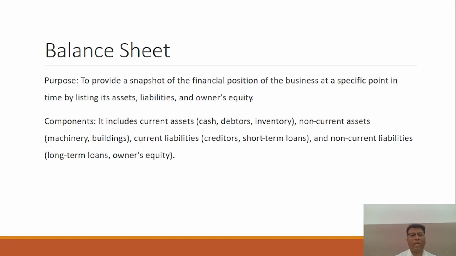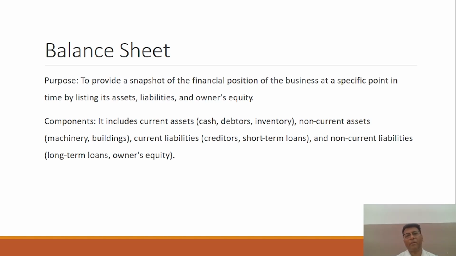And as you have observed, in the particular format of any account, there is a debit side on the left side, right, and the credit side is on the right side. But in the balance sheet, if you see, you will observe the liability side, the left side, is the credit side, and the asset side would be the debit side, right?